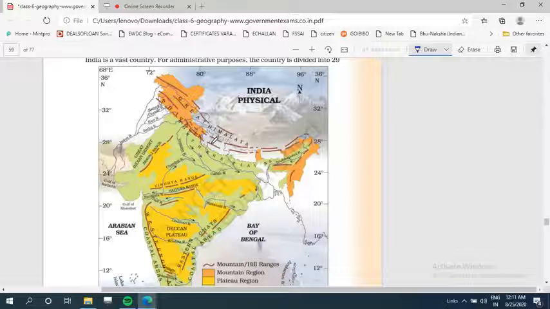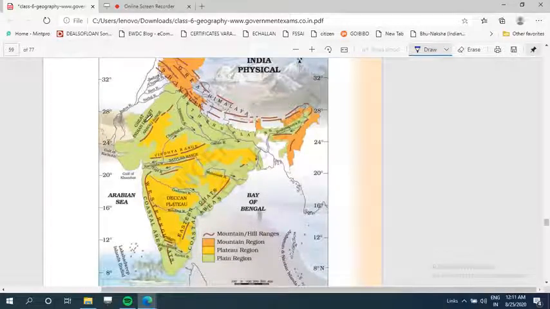Okay, and here in the southern side of Himalayan range, there is northern plain. This northern plain, as I told you, is made by three main rivers: Ganga, Yamuna, and Brahmaputra. And this is the Great Indian Desert, which lies in the state of Rajasthan.